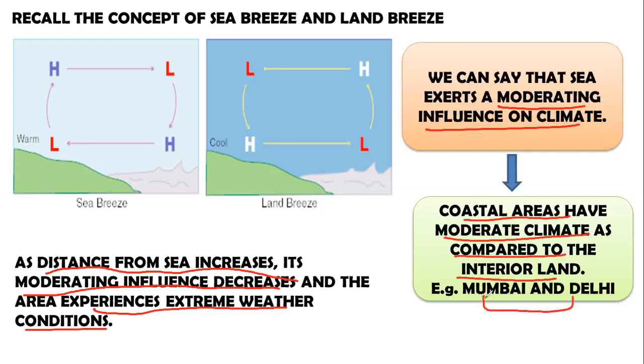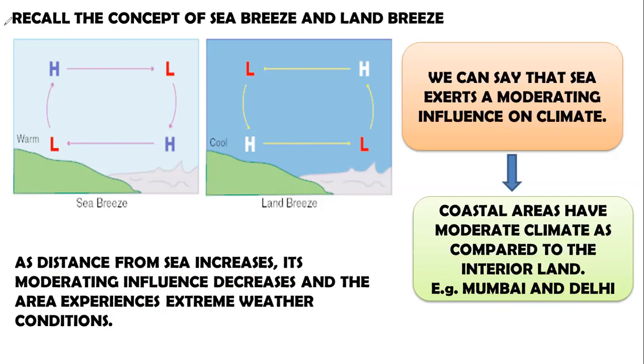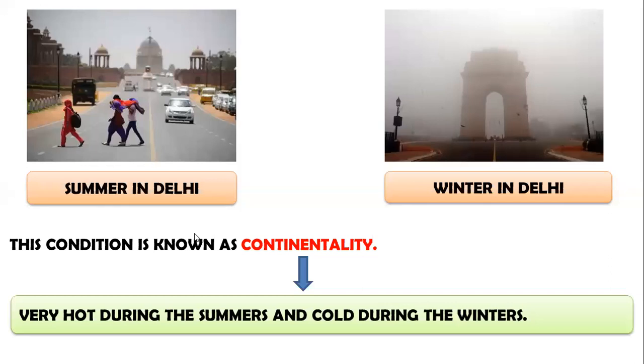Example, you can see between Mumbai and Delhi. Mumbai experiences a moderate climate throughout the year. Why? Because it is a coastal area. The sea breeze continuously moderates the climate of Mumbai. Whereas Delhi is located in the interior of India, and the sea breeze is not capable of traveling such long distances, and thus Delhi experiences extreme weather conditions. It is very hot during summers and very cold during winters, and this condition is known as continentality.